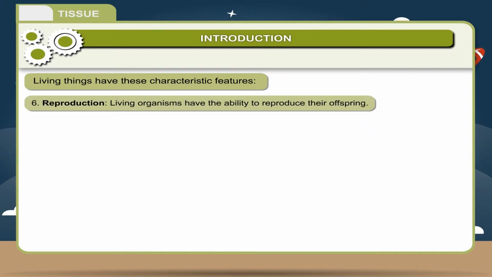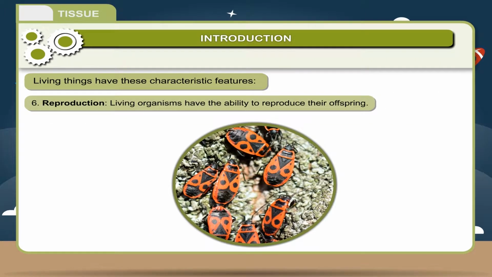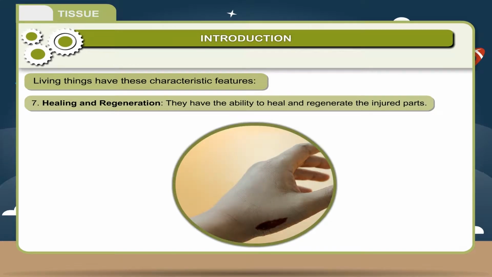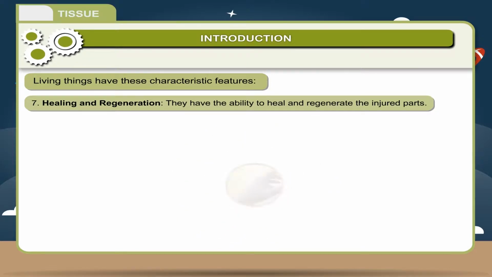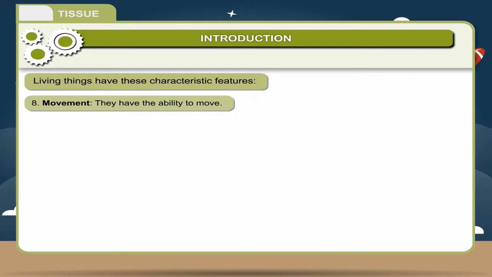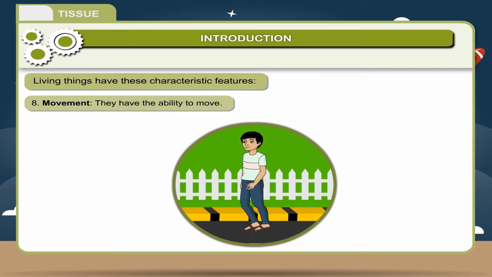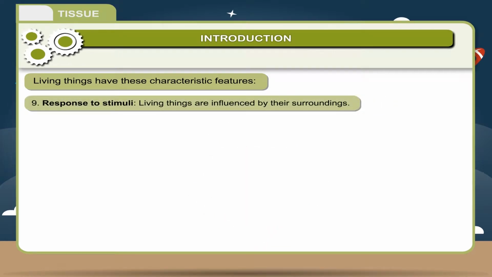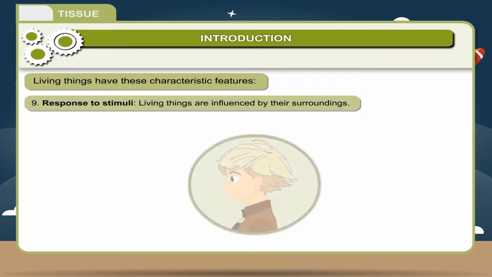6. Reproduction. Living organisms have the ability to reproduce their offspring. 7. Healing and regeneration. They have the ability to heal and regenerate the injured parts. 8. Movement. They have the ability to move. 9. Response to stimuli.